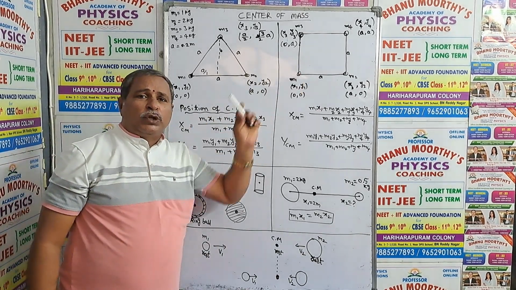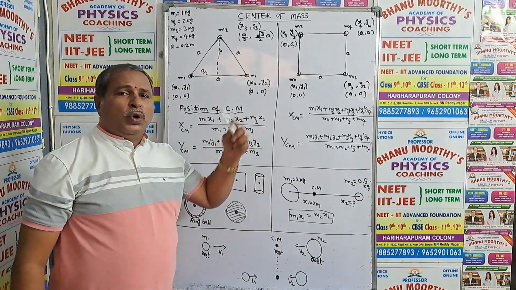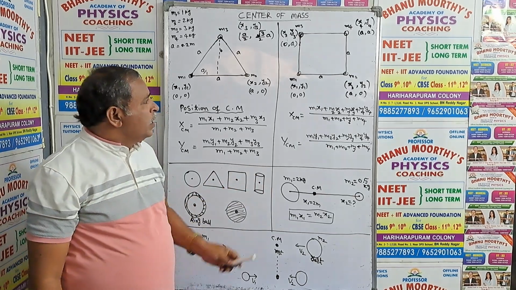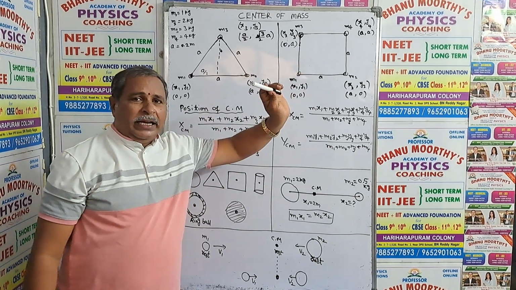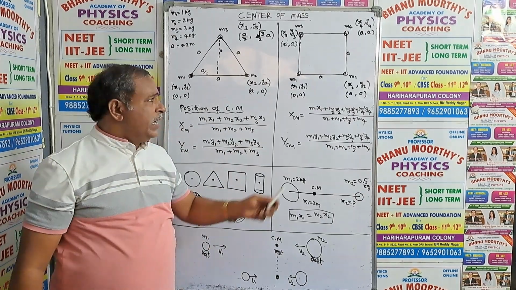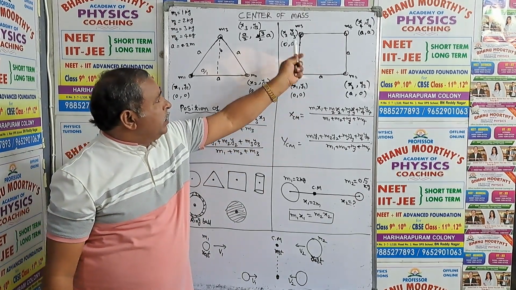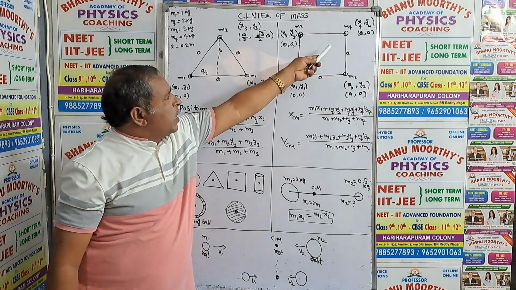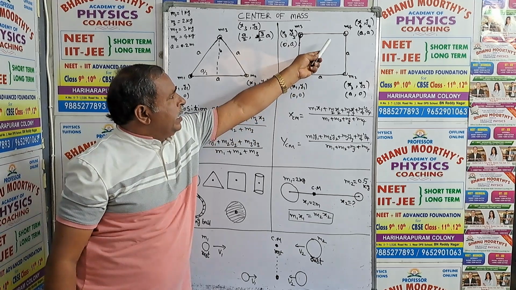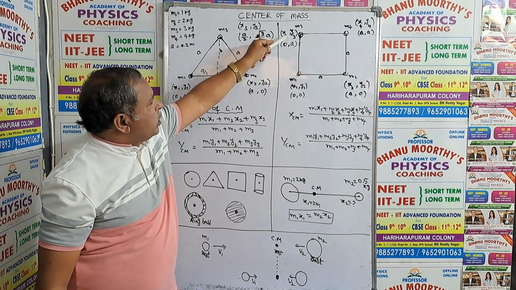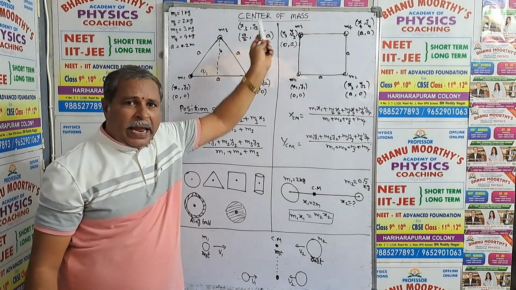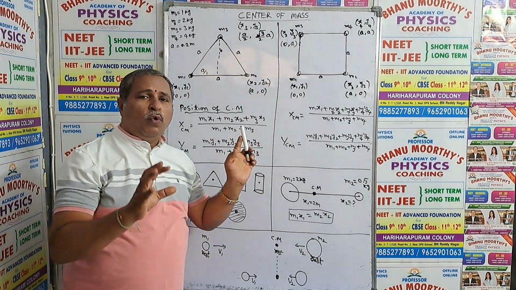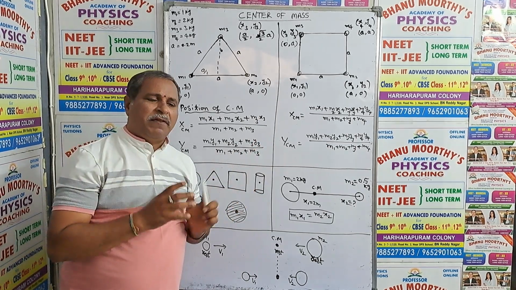My dear students, this is a square problem. It also depends on the same model. Four masses are located here at the four corners of a square of side length A. Then we have to locate four coordinates. This particle is from origin at A and A, and this particle is not on the x-axis, so that's why 0, A. This is the information, my dear NEET students, on how to calculate the coordinates of center of mass.